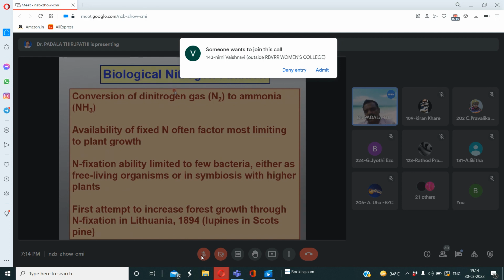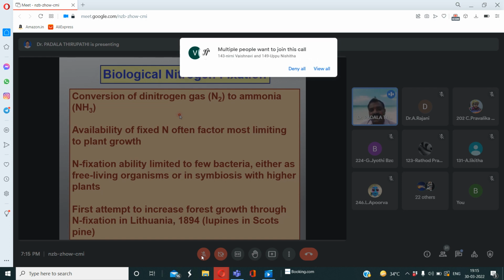In this biological nitrogen fixation, the molecular nitrogen present in the gaseous state in the atmosphere is the largest amount of gas, that is 78%, present in the atmosphere. Am I right? Do you agree or not? How much percentage of nitrogen is present in the atmosphere? 78. Very good.